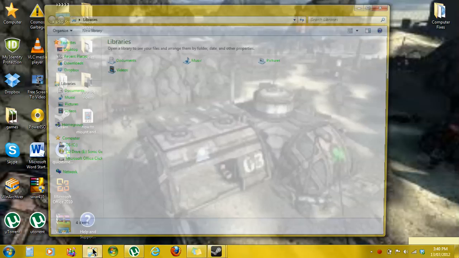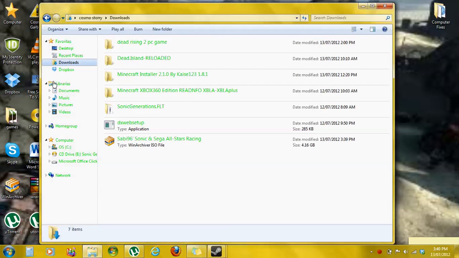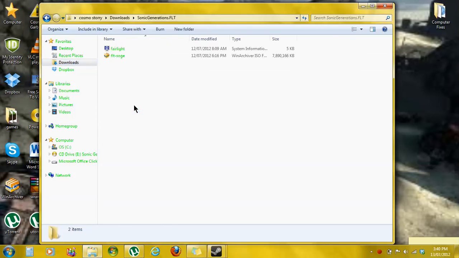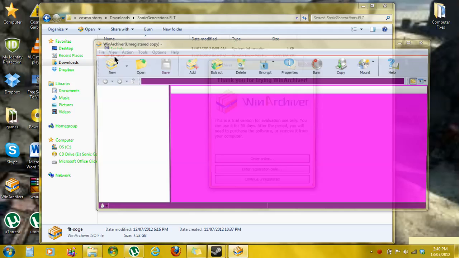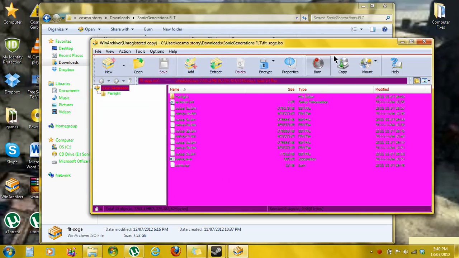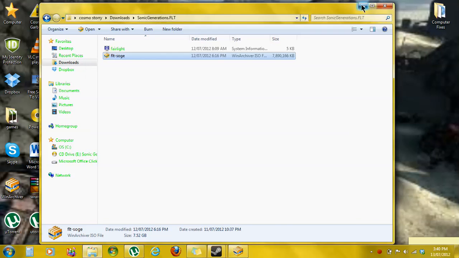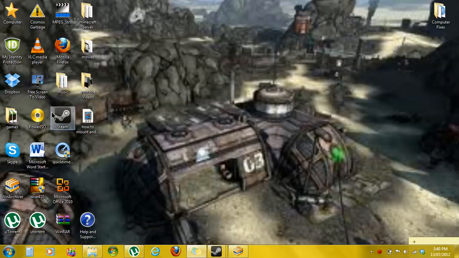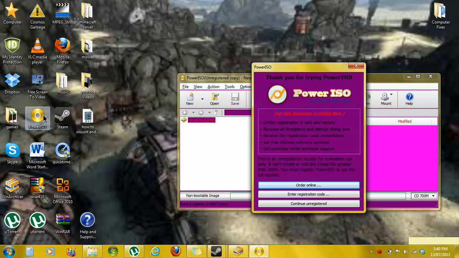First, you go download your torrent, go into the file, and you open it up once it's done, and you minimize that, and then you would go to Power ISO. I will also be giving the links in the description.